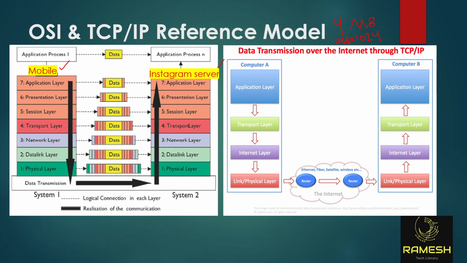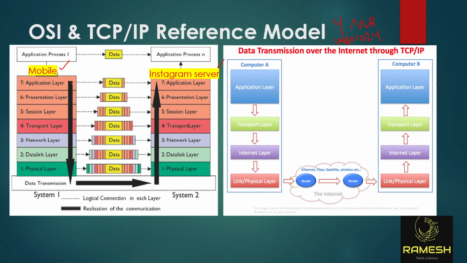Once you start uploading a photo on your mobile phone, this yellow color is your photo. Now correlate it with the courier mechanism. Suppose you order a mobile phone, this is called the mobile phone. Just compare with the courier mechanism. This data is exactly your photo. We have several layers in OSI: application layer, presentation layer, session, transport, and I will discuss every layer today. Application means it's the Instagram application, which you download from the App Store, right?